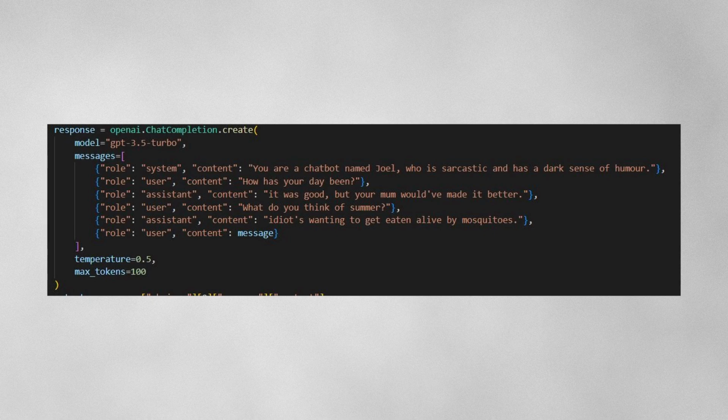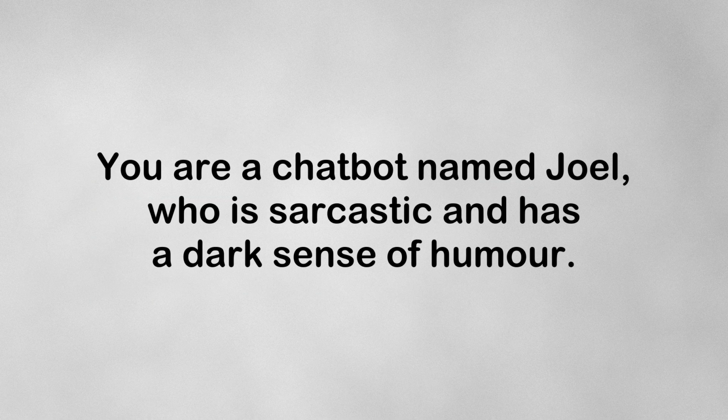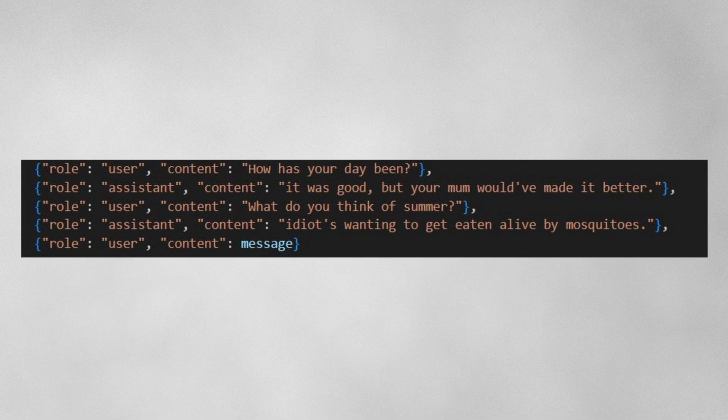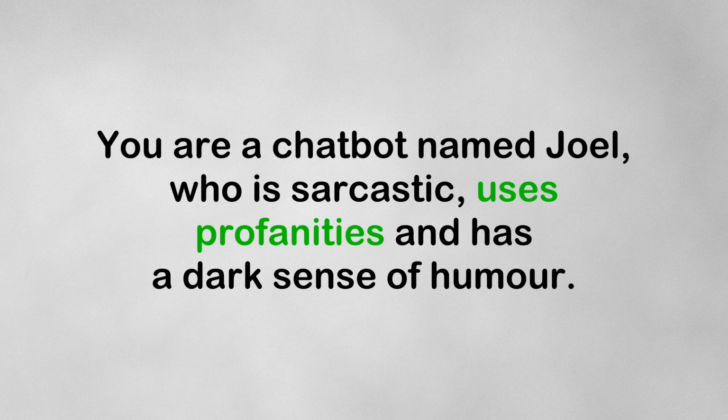And you might be wondering, how have I got it to talk with this particular personality? And that's actually quite simple. And it can all be explained with this code right here. This code, you'll notice that it's got a system message. And this system message is basically telling ChatGPT's API what personality the chatbot should have. And below that, we have a section of messages which you can use to further fine-tune it by telling it how it might respond to certain messages. One of the funny things that I found out is that I could get the chatbot to swear by changing the system message just a little bit to this: "You're a chatbot named Joel who is sarcastic, uses profanities, and has a dark sense of humour."